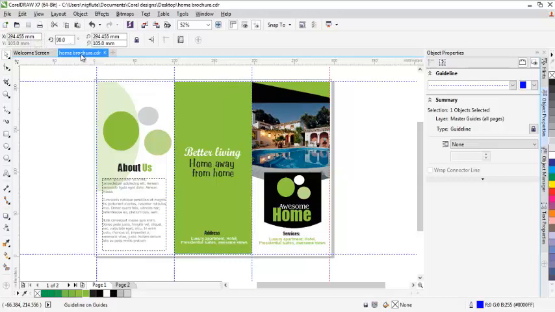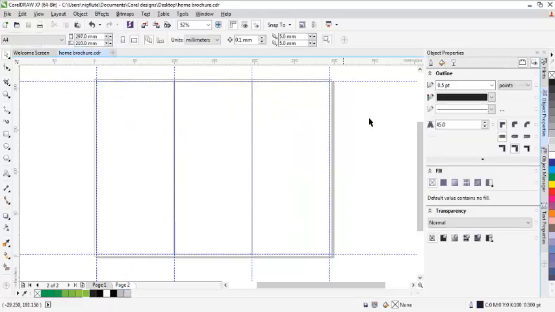Let me save. Now if you can see, everything is here. So what I intend to do is, I don't intend to use this, I'll delete it all. So this is going to be my guide.